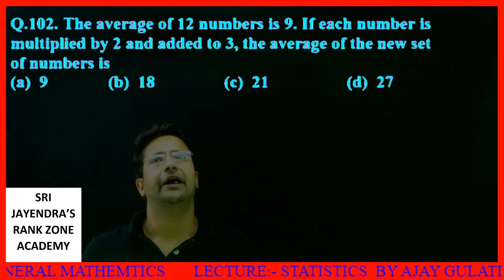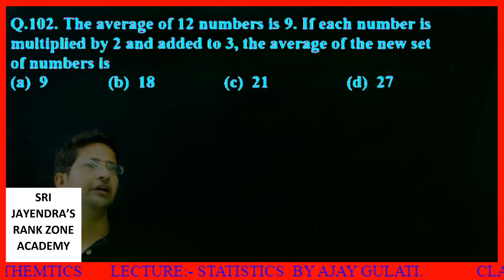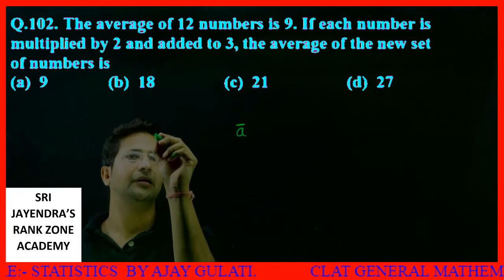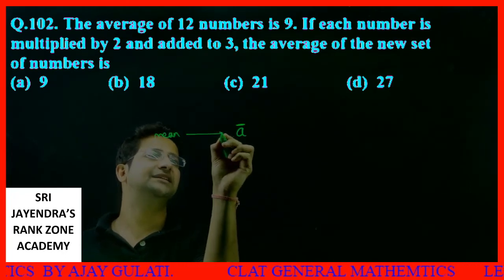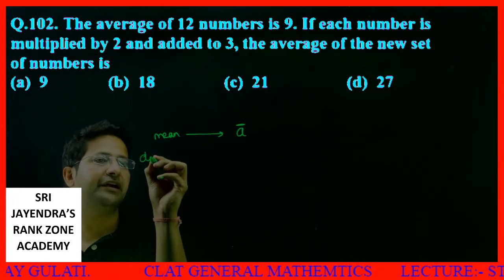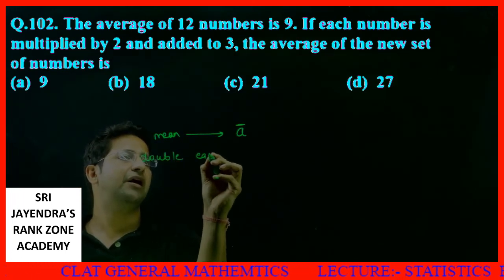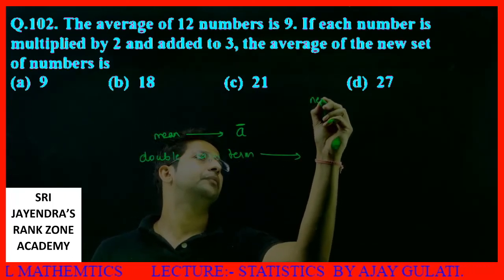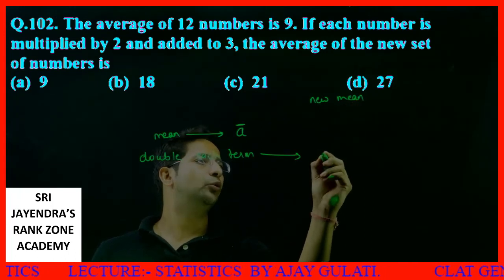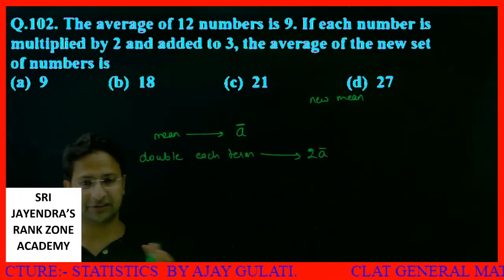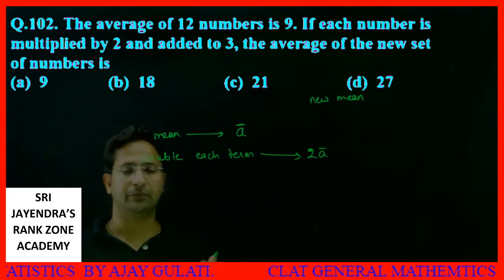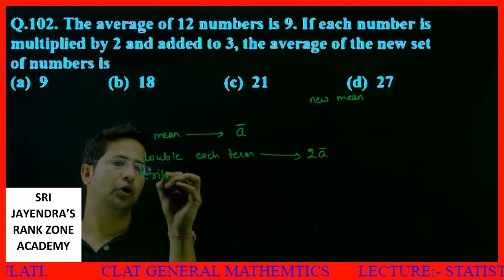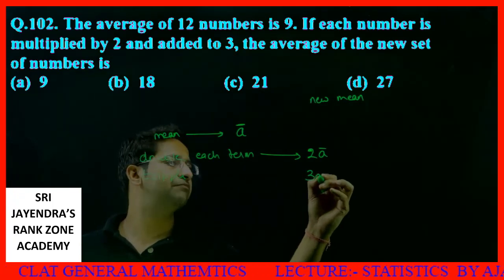The next question, students. Now this is about some theory. See, first of all I tell you, if I say the mean of a series is A bar. Okay, if I double each term, so the new mean becomes A bar into 2. Remember this thing first. If you double each of the terms, then the mean also becomes doubled. This thing clear? If I triple each term, obviously the mean will become 3A bar.